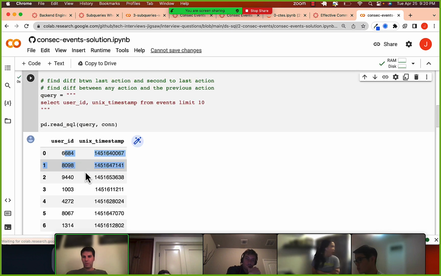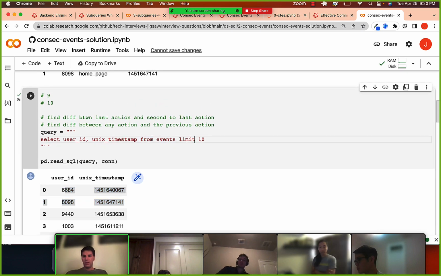All right, and now what we want to do is for each action, find the previous action. So that would be the lag of the Unix timestamp, right? And go one backwards, okay? And this is the previous action by user, right?